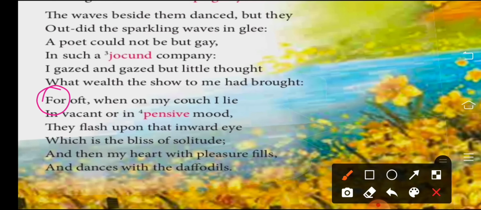And he is saying in the vacant when on my couch, what is couch? It's a bed type of sofa type of something. So when on my couch I lie. So what he is saying here, that whenever he lies on his bed in the vacant or the thoughtful mood or in the pensive mood, okay, so the daffodils flash upon his inner eye. The daffodils flash upon his inner eye.